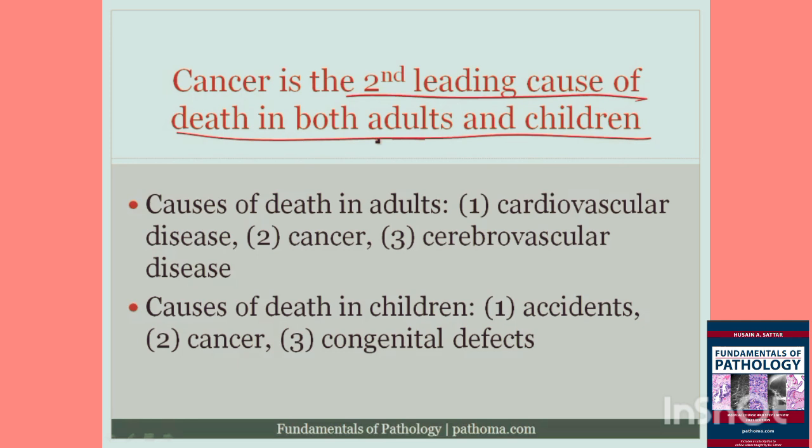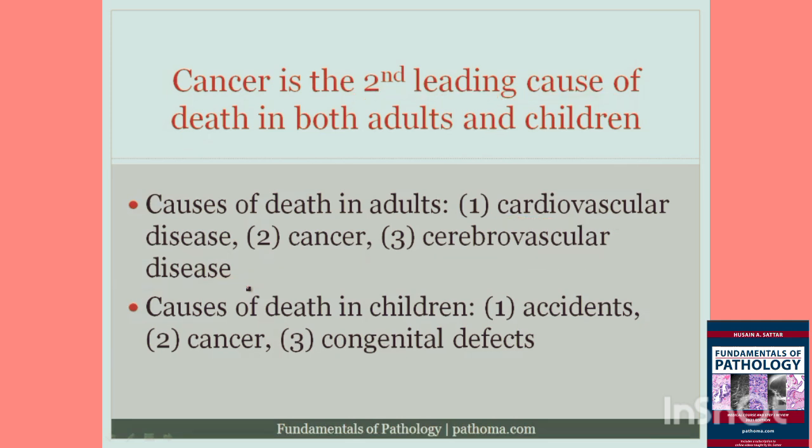All right, and it's important to know that generally speaking, the major causes of death in adults are, number one, cardiovascular disease. So that probably tells you that cardiovascular disease is important to be familiar with. You're going to see a ton of it in your careers, and you're going to see a ton of it on examinations. Cancer is the second leading cause of death in adults, so we should be well aware of cancer, and we're going to see it commonly. And the third is cerebrovascular disease. And so these are the three leading causes of death in adults.